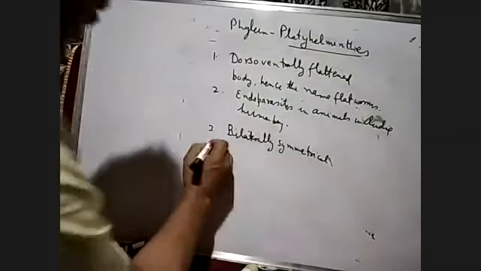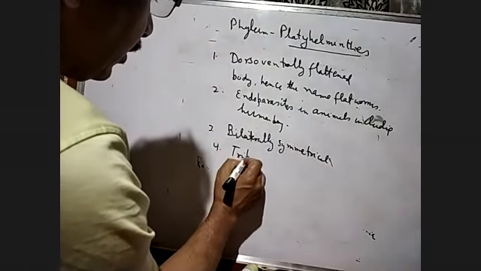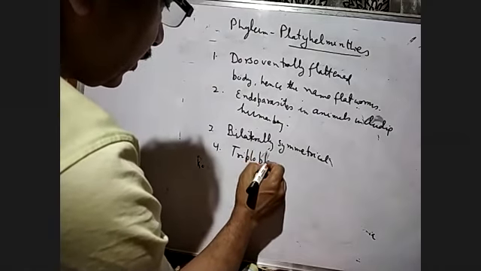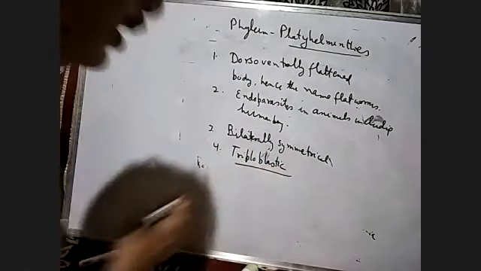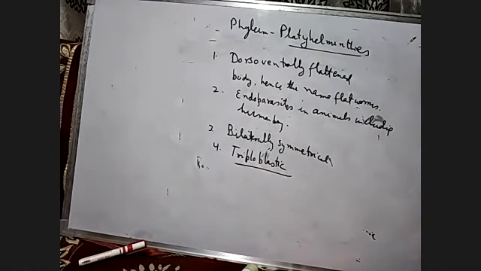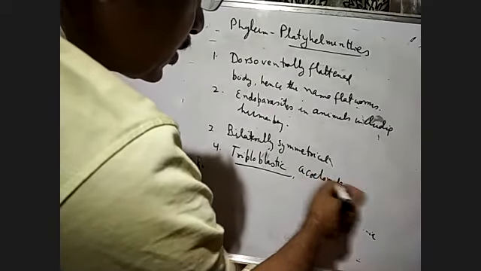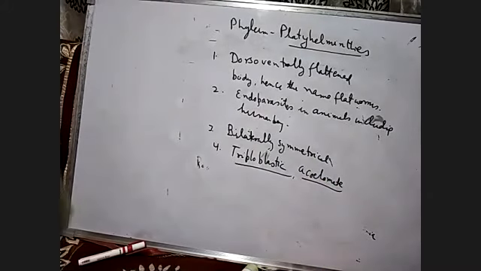Number 4 is that they are triploblastic. Triploblastic means they have the 3 layers: the ectoderm, endoderm, and mesoderm. And they are acoelomate. Why? Because all of them are endoparasites, so they don't require any organ system as such. That's why the body cavity or coelom is absent in them.